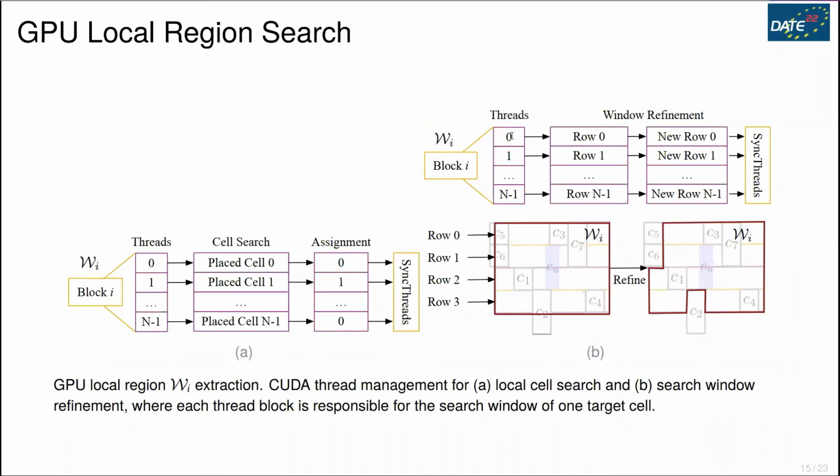The corresponding task assignment in GPU is as follows. For local region search, we have each thread block handle one unplaced cell. Each thread within this block will search for legalized cells and check whether they are touching the search window. For the legalized cells located at the boundary of the search window, we will further refine this window accordingly. This can also be done in a row-level parallel manner.